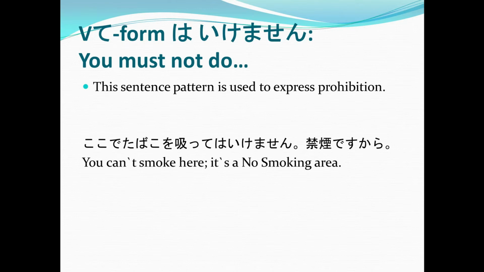Example, koko de tabako sutte wa ikemasen. Kinen desu kara. Again, koko de tabako sutte wa ikemasen. Kinen desu kara. You can't smoke here. It's a no smoking area. Kinen means no smoking area.